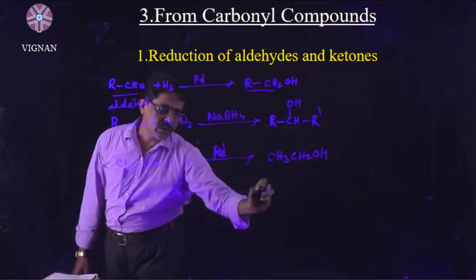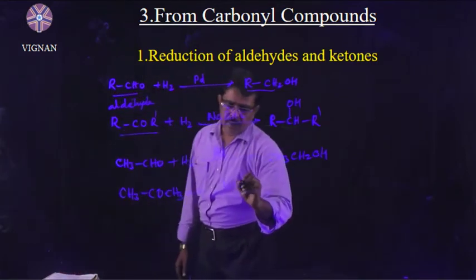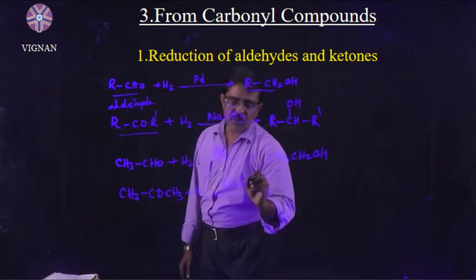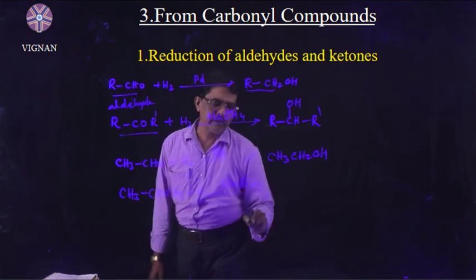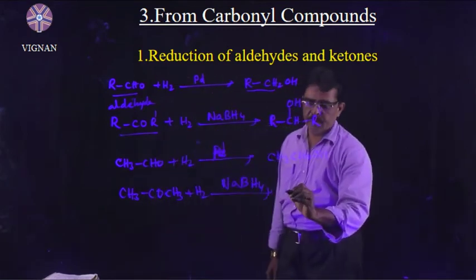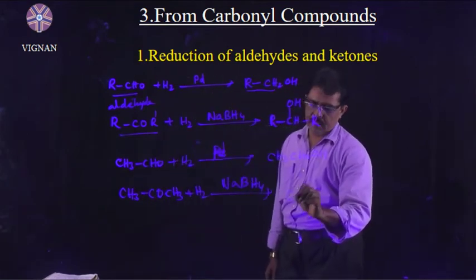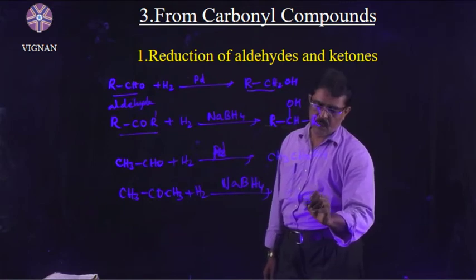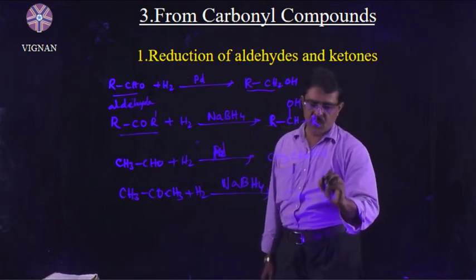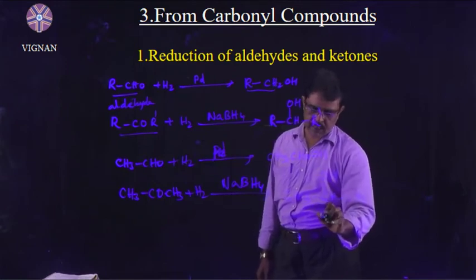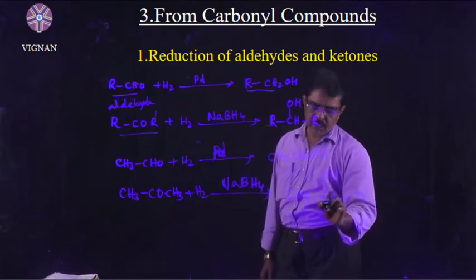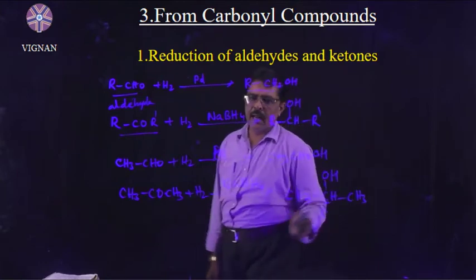Acetone is reduced with hydrogen in the presence of sodium borohydride. Then I will get isopropyl alcohol, CH3CHOHCH3. This is a secondary alcohol. Why? Because this is a secondary carbon atom.